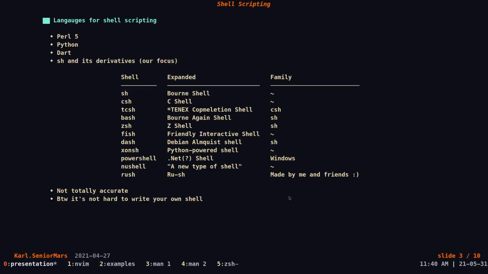I do want to make a disclaimer that you would hear a lot of people say, I use Bash, I use CSH, I use Fish to do something. The main difference between these shells is mainly the features that they provide to the user. It's not really hard to write your own shell. In fact, if you want to, it's a very nice exercise to do. But the features you can provide are kind of the selling point. Many people use SH and its derivatives, which Bash is included in, because it's the standard. And that's the only reason why.